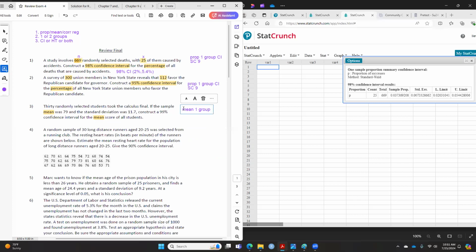Again, if it's 2 groups, then I will say that one group took the calculus finals and the other group took something else, so I will break it. Or 30 males took the calculus finals and 30 females took the calculus finals. So now I break the students into 2 groups here. Okay. Confidence interval, hypothesis testing, or both?